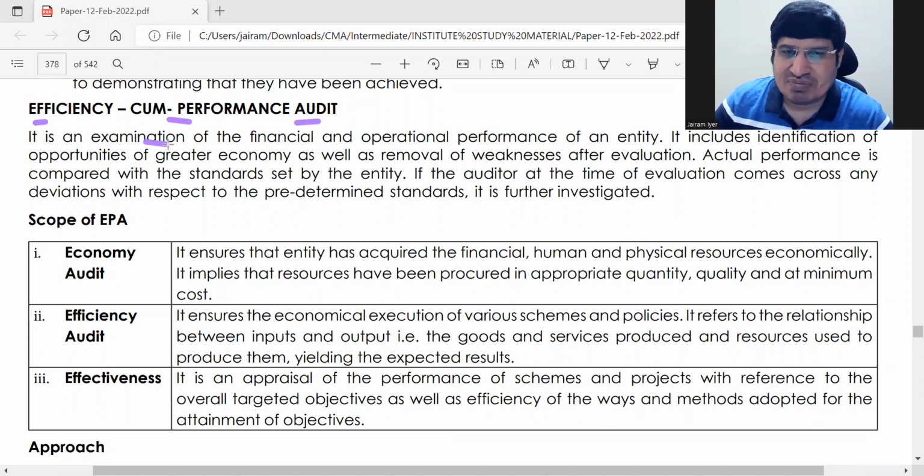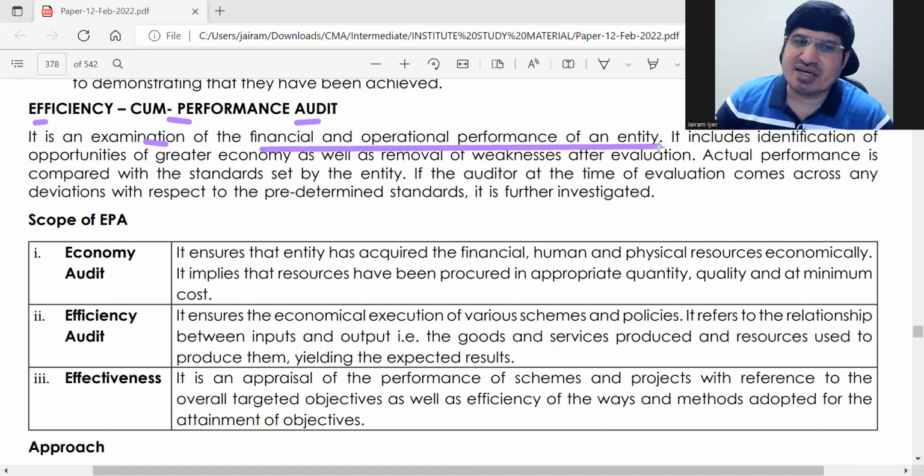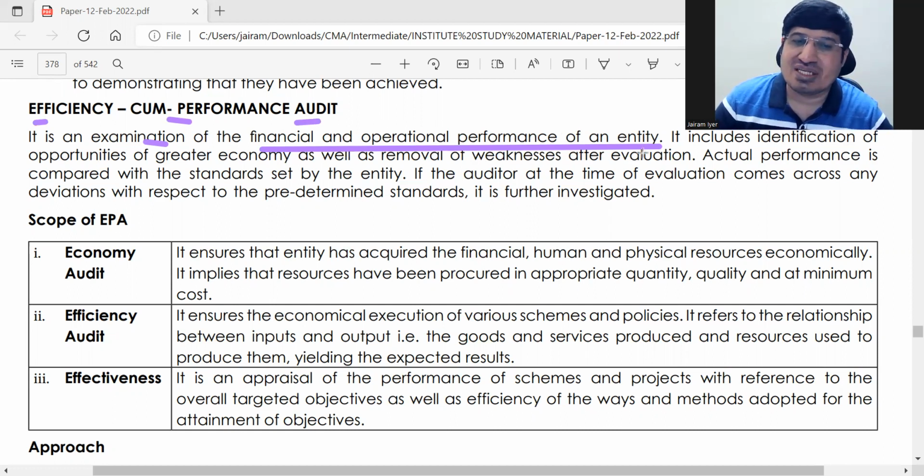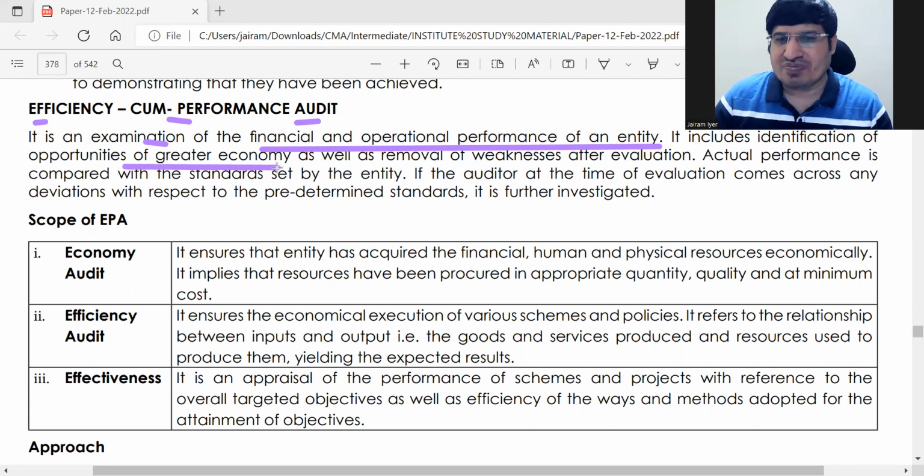Basically it's an examination of the financial and operational performance of the entity. The focus on financial is a little less, not very deep into financial, but it looks more at operational performance. But overall, for the definition you will say it is an examination of financial and operational performance of the entity. It includes identification of opportunities of greater economy.